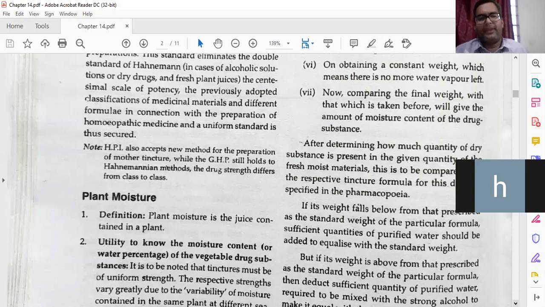Then plant moisture. What is plant moisture? It is a little different part, and that is what we have to see. Definition: plant moisture is the juice content in a plant. That is called plant moisture.